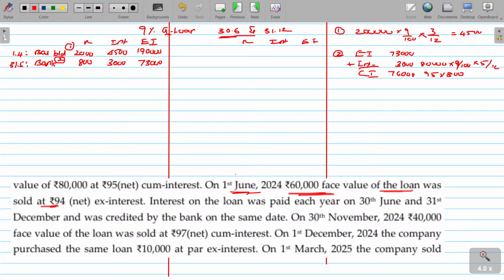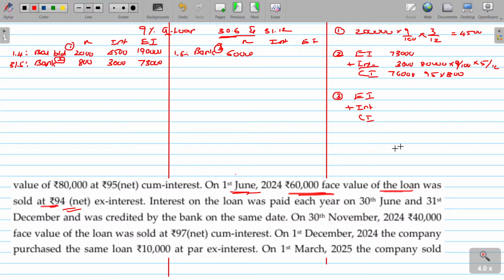So we'll finish up this calculation. 60,000 face value of the loan was sold here on which date? 1st June. Bank. Face value being 60. Calculate everything separately here. Ex interest, cum interest.